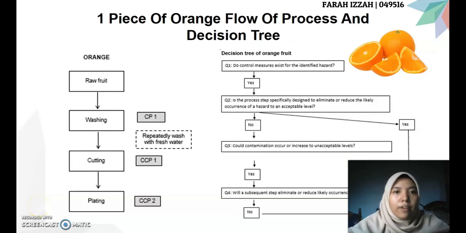Next, 1 piece of orange. The flow of process is the raw orange is washed, which is the CCP1, is repeatedly washed with fresh water. Next step is cutting process, which is CCP1, and the last step is plating, which is CCP2. Beside the flow of process, there is the CCP3 for the orange.